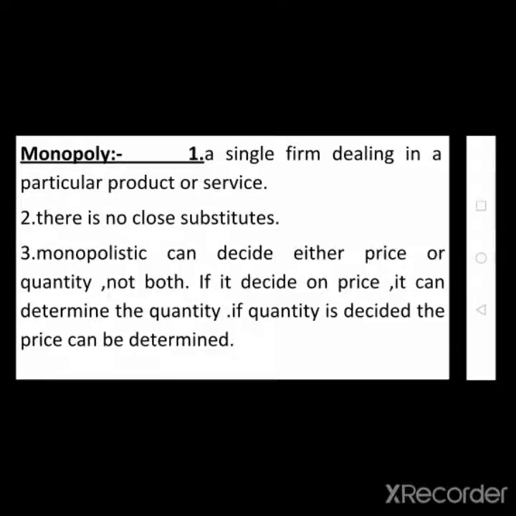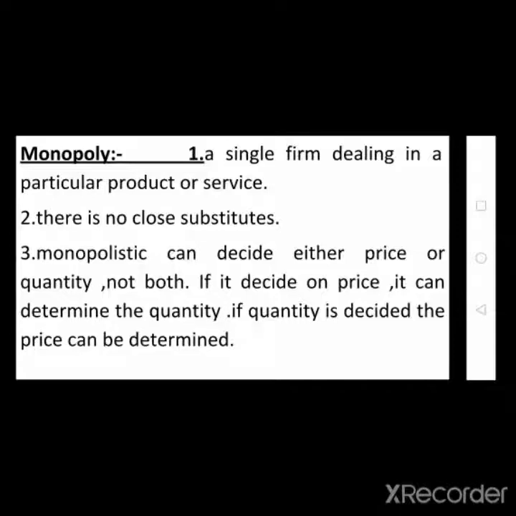We already discussed in the last class that imperfect competitions are of different types based on the number of sellers and number of buyers. The first one is monopoly, the second is monopolistic, the third is duopoly, and the last one is oligopoly. So these are the different types of imperfect competition. First of all, what are the features of a monopoly competition?